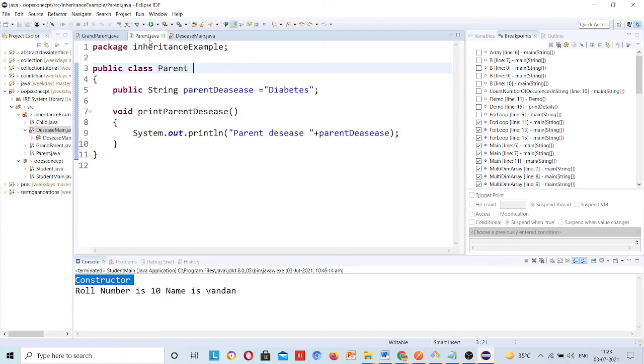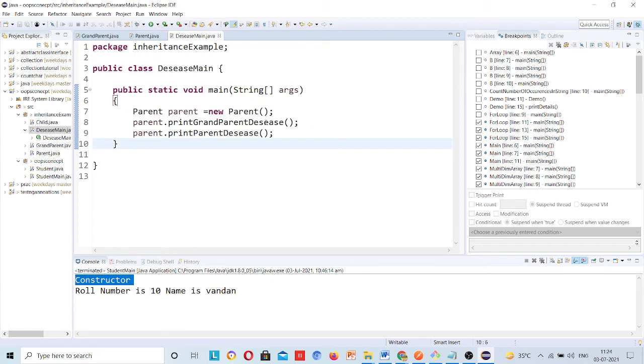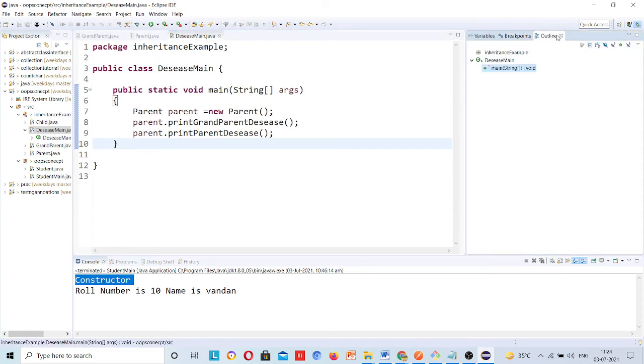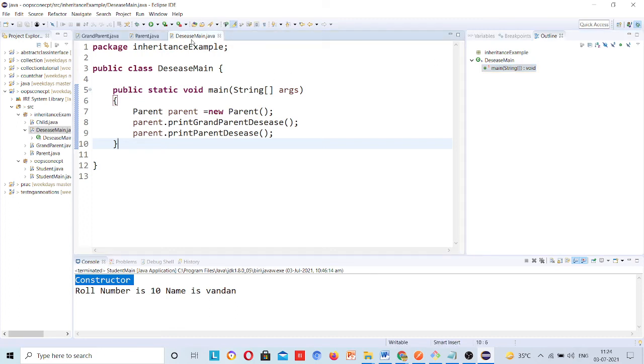I will come to this outline. Just paste this, then the others will be gone. Now it is about the outline. I am present here in the disease main class, and the disease main class has this method main, so it is showing only the main method.